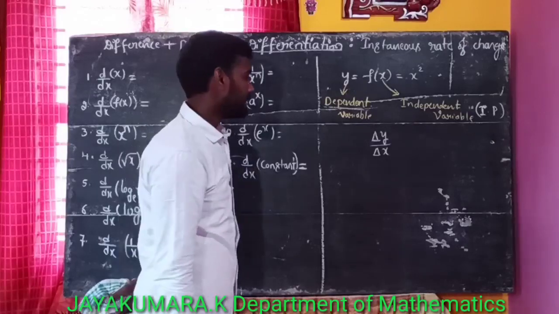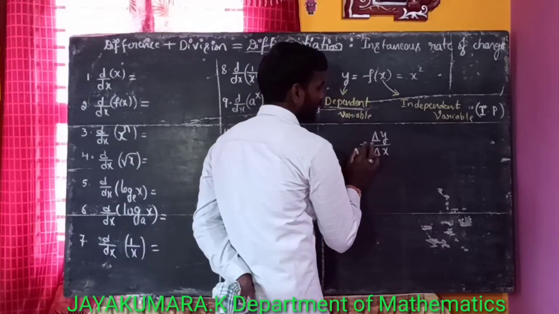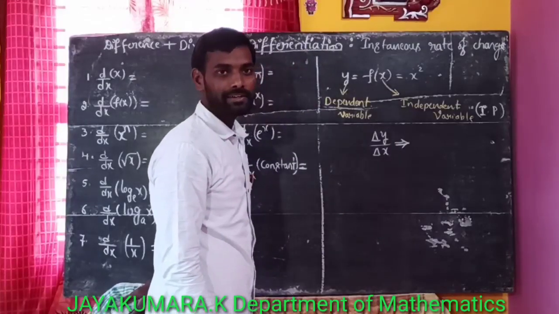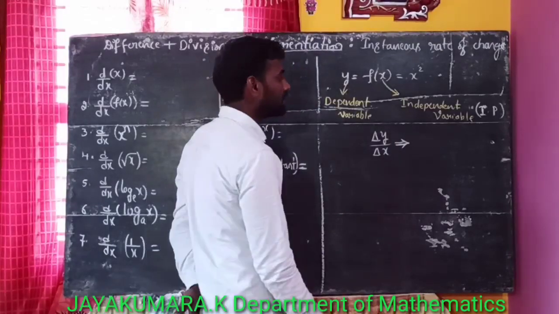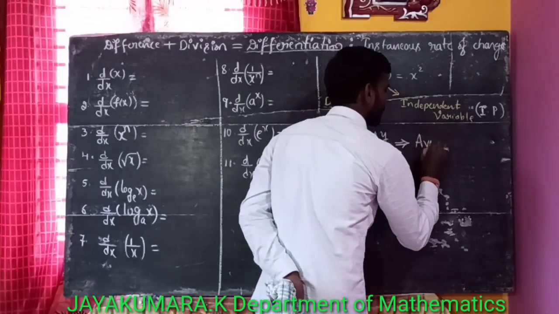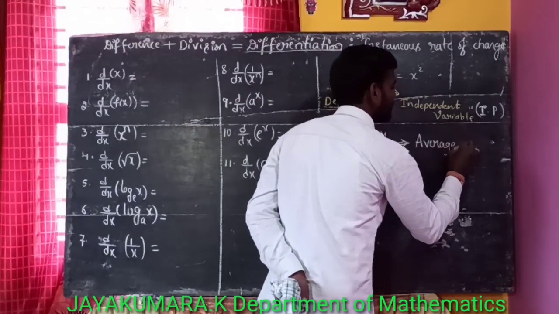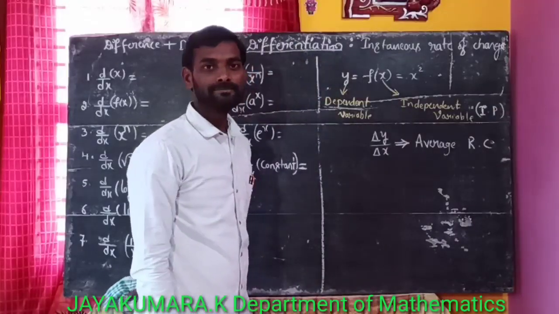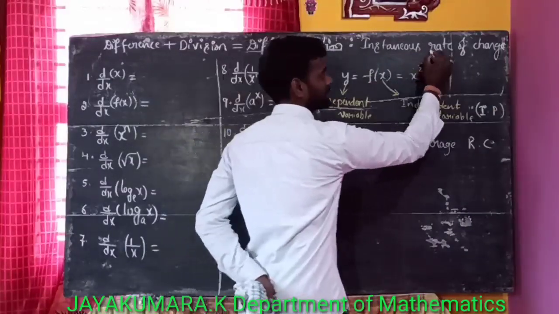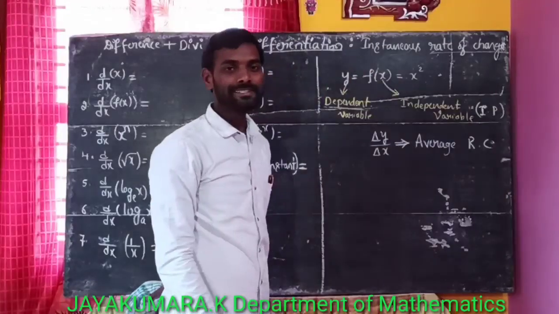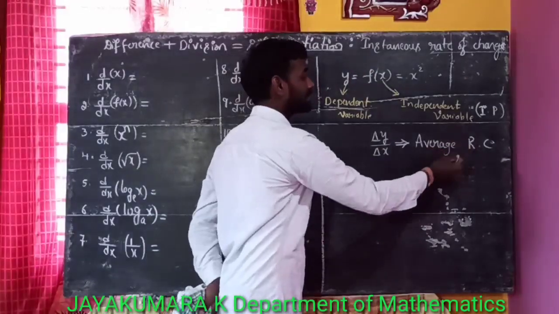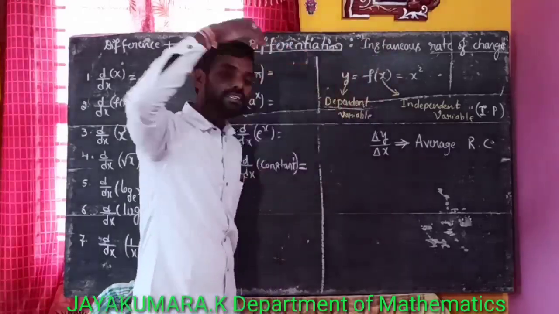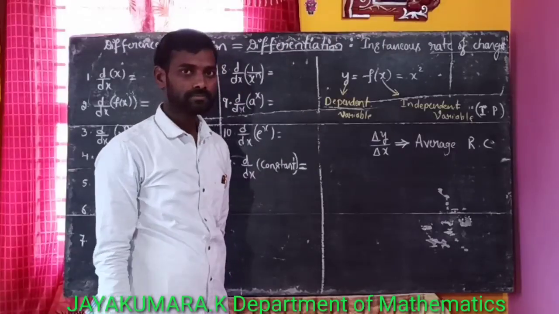That is delta y by delta x, which is called the average rate of change. There are two types of rate of change. The first one is average rate of change. But differentiation means what? That is the instantaneous rate of change.